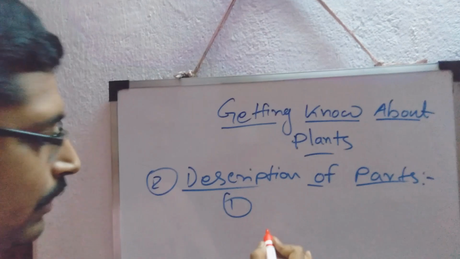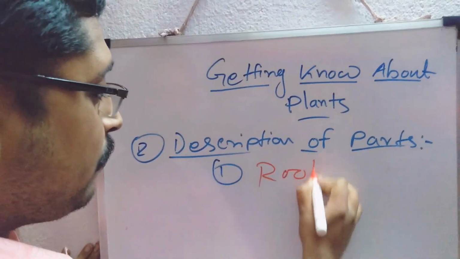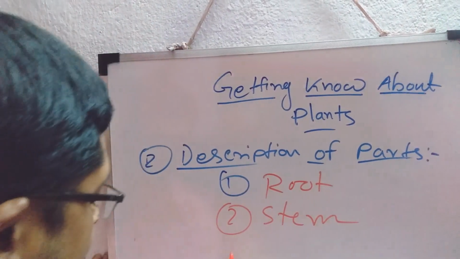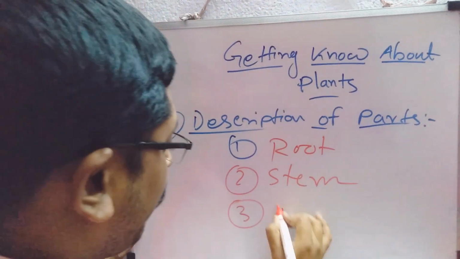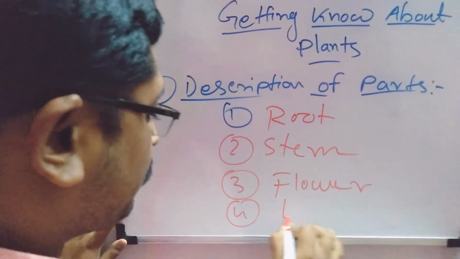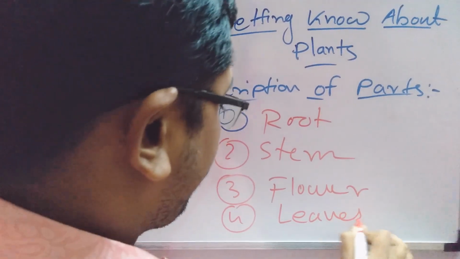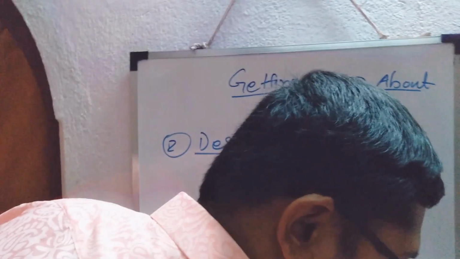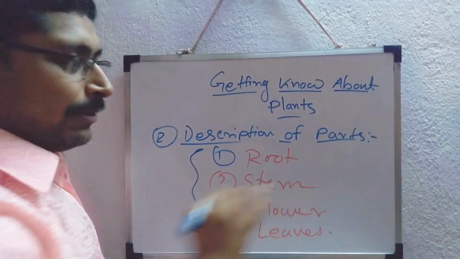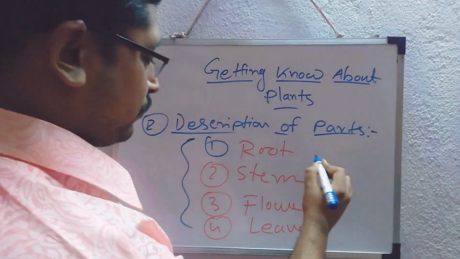First part, that is we will discuss, that is root, stem, flower and leaves. So these four parts of the plant we have to discuss. What to discuss? Their brief description.